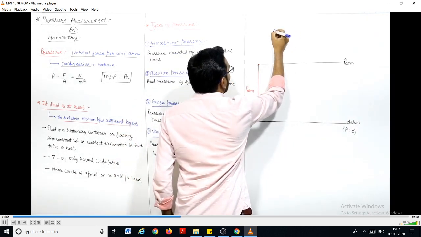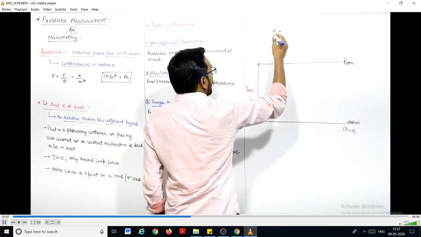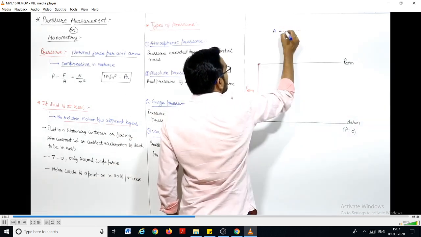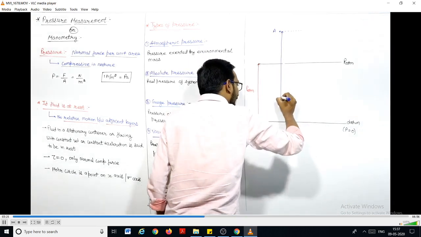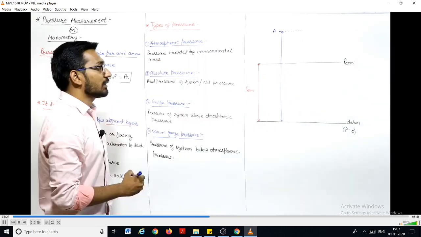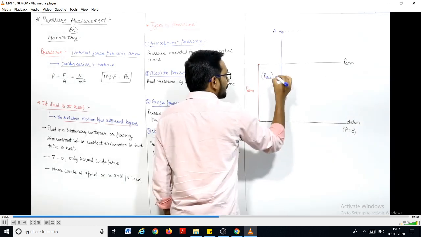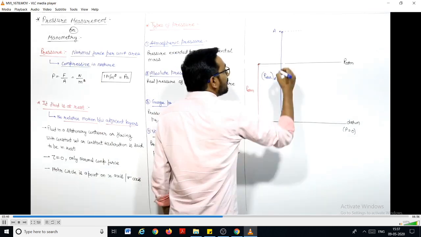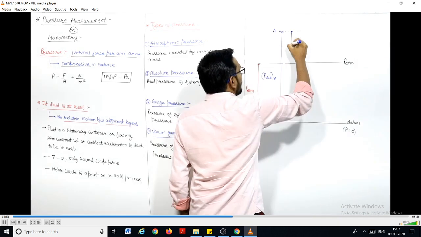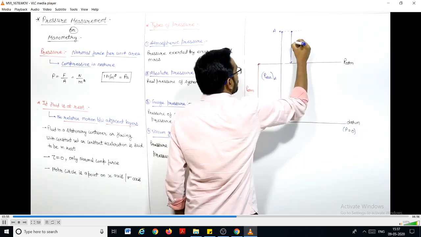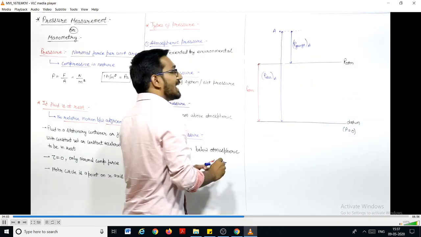Let us say this is point A. Here there is some pressure which is higher than atmospheric. Now, if I measure the pressure of this point A from the datum line, it is the absolute pressure of point A, right? But if I measure the pressure of this point A with reference to the atmospheric, so this is known as the gauge pressure of point A. So this is the difference between absolute and gauge pressure.